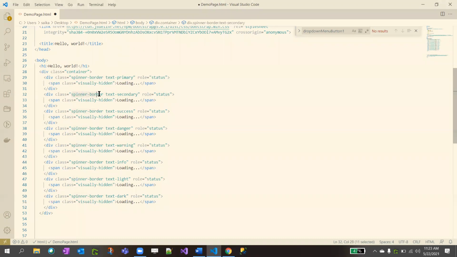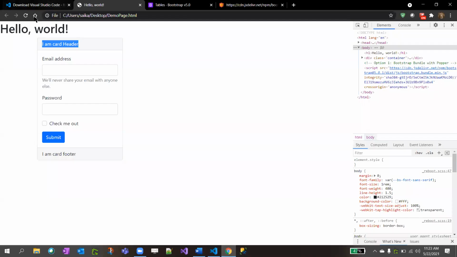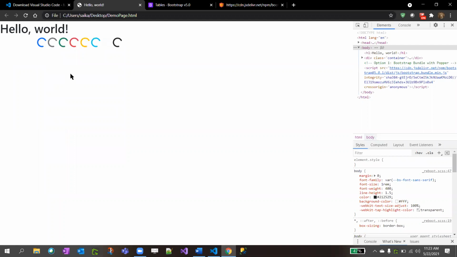You just need to mention div class equal to spinner border. Just define spinner border and give the color to it. That's it. So if I click save,